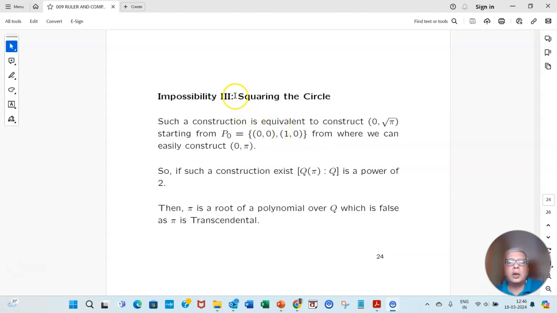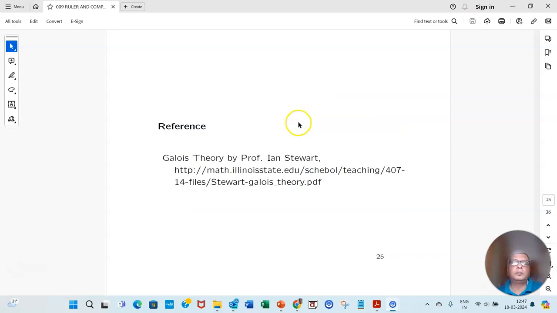Then squaring the circle. From the set of rationals, we need to extend the field using pi. So Q(pi) is an extension over Q, but in that case, pi needs to be a solution of a polynomial over Q, which is impossible because pi is transcendental. It's not an algebraic number, so pi is never a root of a polynomial with rational coefficients. So that proves squaring the circle is impossible.